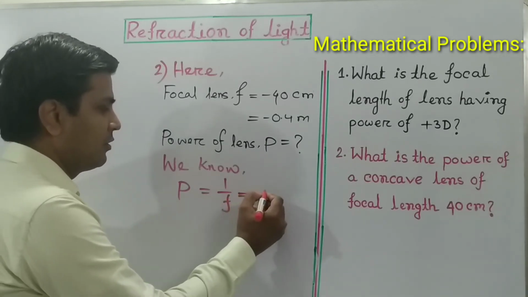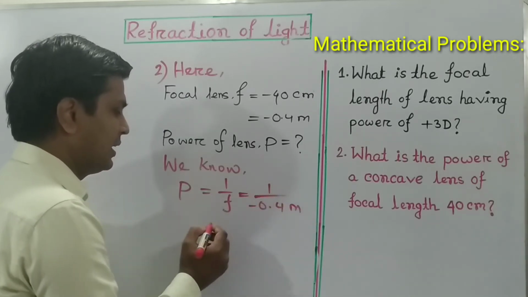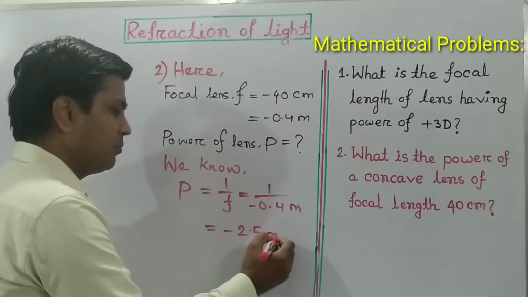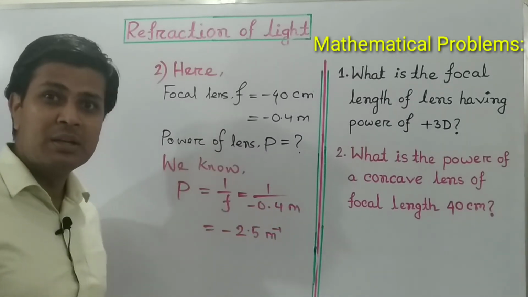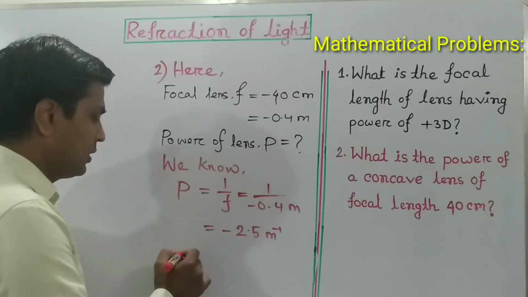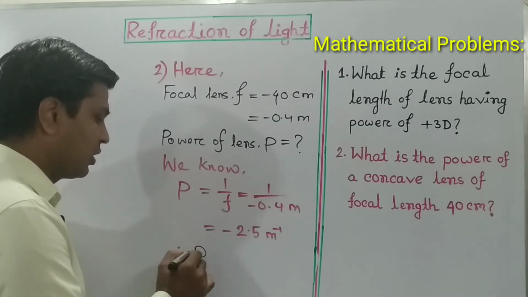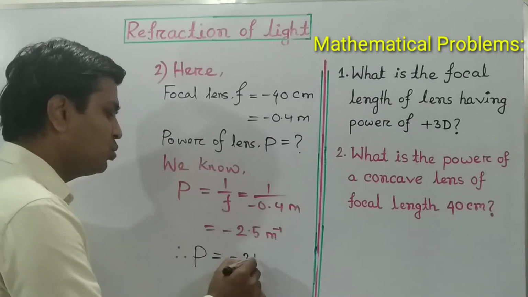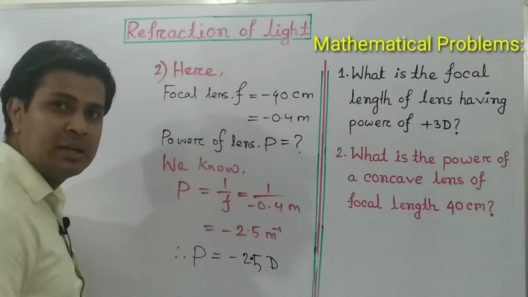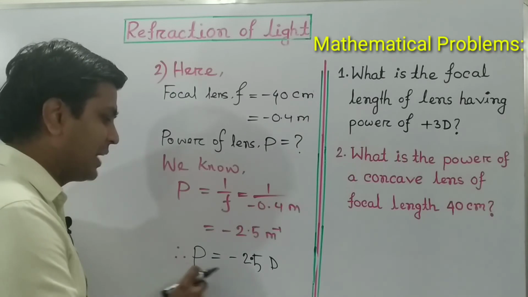If you put the value of f as minus 0.4 meter, then the answer will be minus 2.5 meter inverse. But we know the unit of power of a lens is diopter. So the power of the concave lens will be minus 2.5 diopter. In short, we write D for diopter. That is the answer to question number 2.